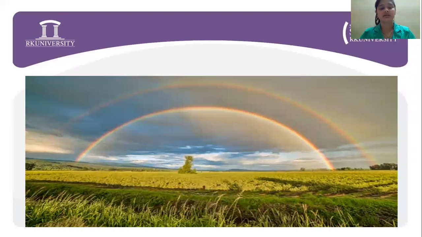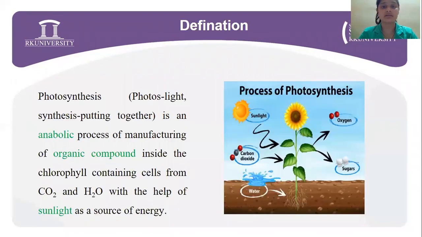To begin with, this is the picture where you see a rainbow. Now, the question that arises here is: how can sunlight, seen here as a spectrum of colors in a rainbow, power the synthesis of organic compounds? Yes, the answer is simple, and that's photosynthesis, right? Now, what does photosynthesis mean? Photo means light and synthesis means putting together.